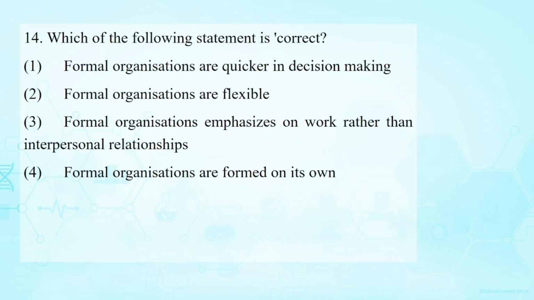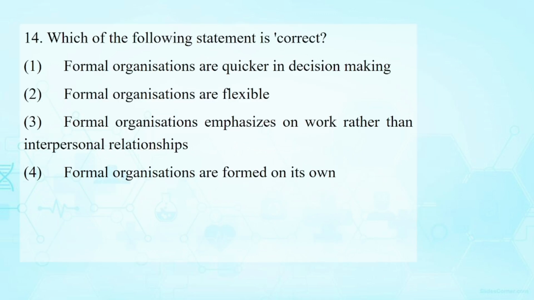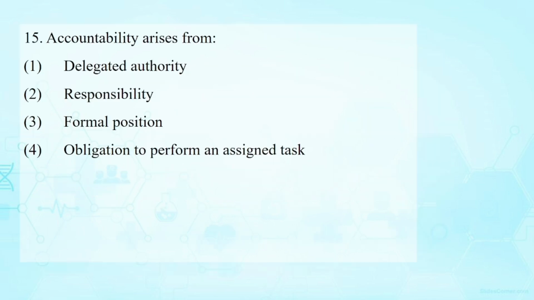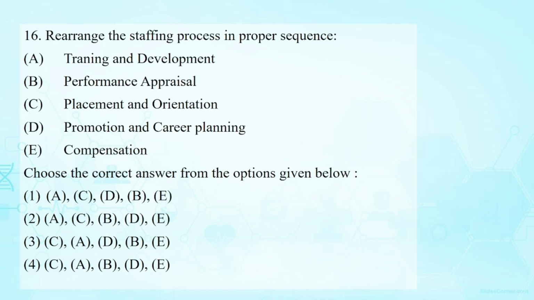Which of the following statements is correct? You have to remember about formal organization always. These are the explanations for the same, and the correct answer is that formal organization emphasizes work rather than interpersonal relationships, that is the third. Accountability arises from responsibility, that is the right answer. Accountability is coming from the concept of responsibility of individuals.